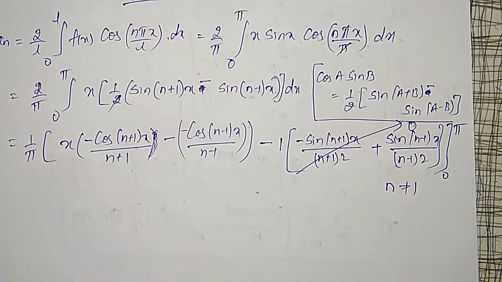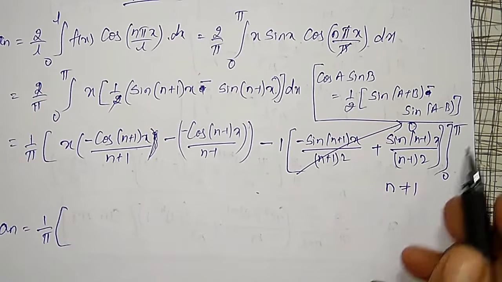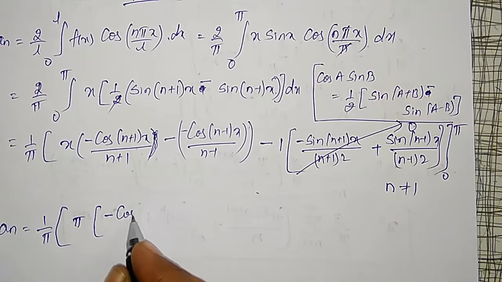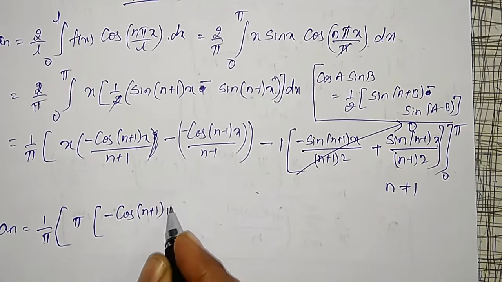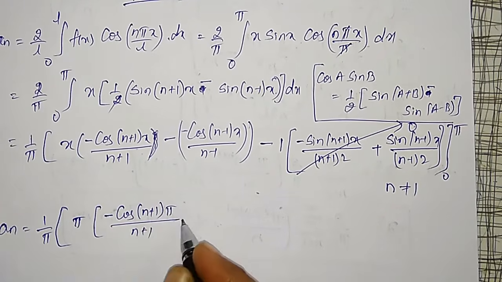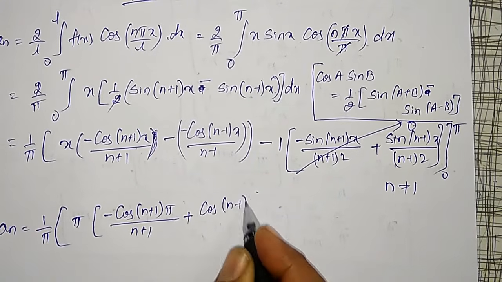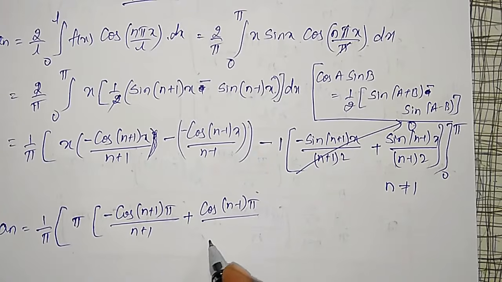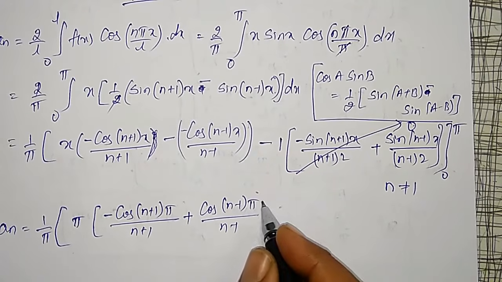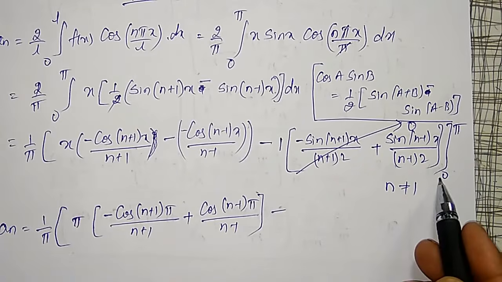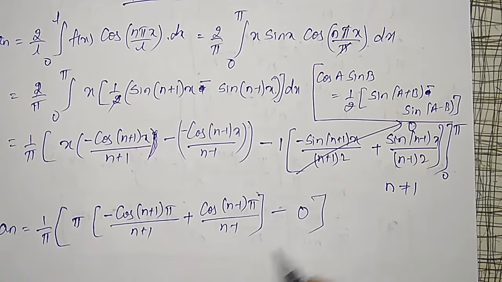Therefore an is equal to 1 by pi, upper limit x equal to pi into, okay, pi into bracket minus cos of (n plus 1) pi divided by n plus 1 minus of minus plus cos of (n minus 1) pi divided by n minus 1. This term is anyhow 0. For lower limit x equal to 0, total term will become 0.